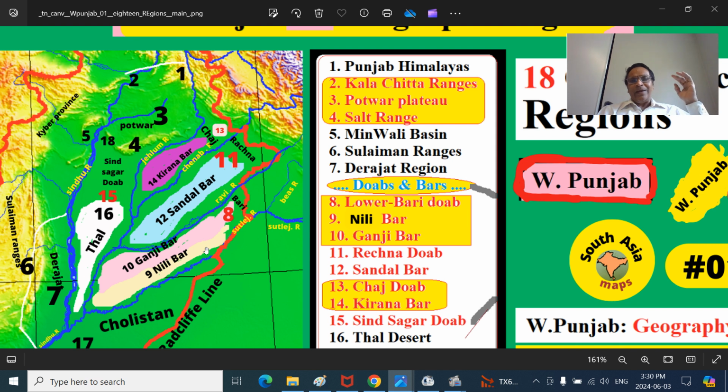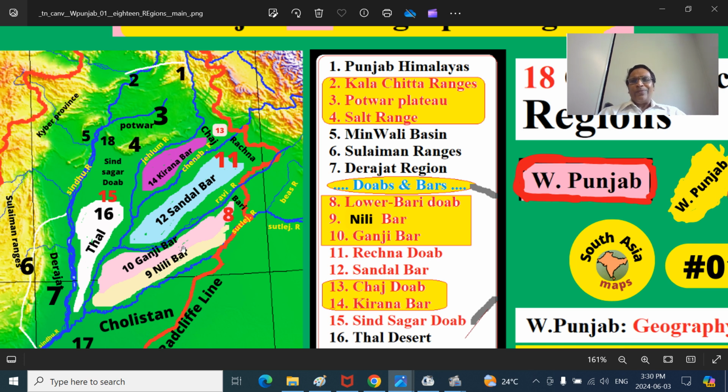I covered the upper Bari Doab, that is the Gurdaspur district, Pathankot, Batala and Tarn Taran, Amritsar in the East Punjab, Purbi Punjab series. That's why here we are demarcating across the Radcliffe Line. The lower Bari Doab. Lower means, remember, as the river goes, this is the lower. Lower in elevation, this is the upper in elevation. Lower Bari Doab.